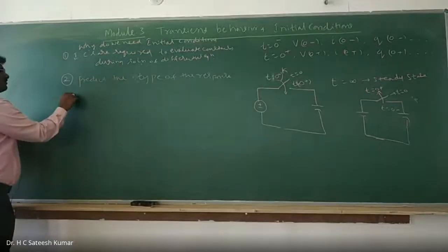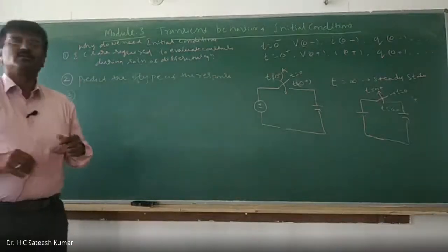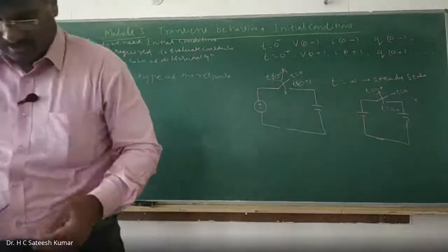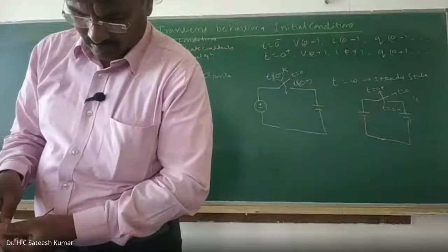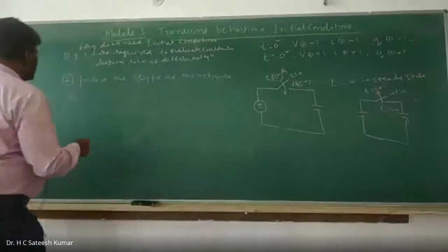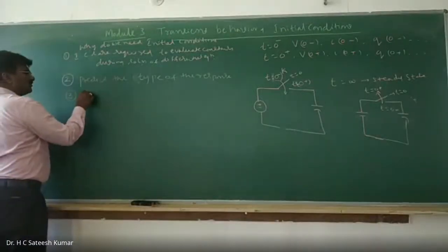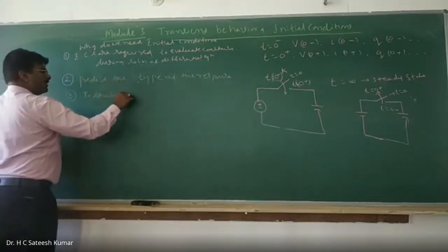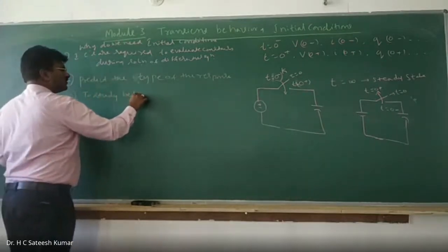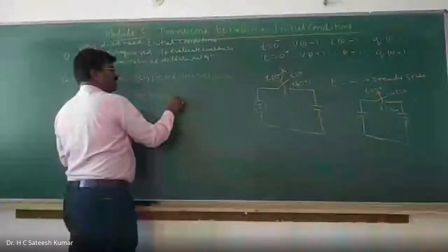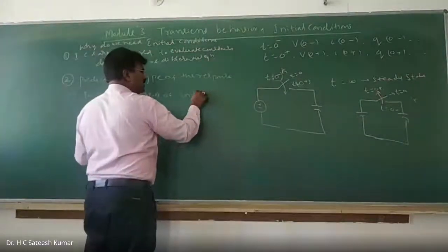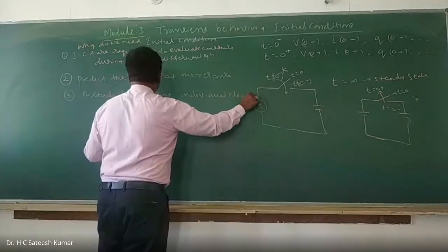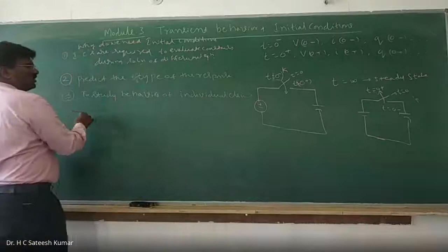Third one, we can study the behavior of the individual elements, the circuit behavior. We need initial conditions for the behavior of individual elements.